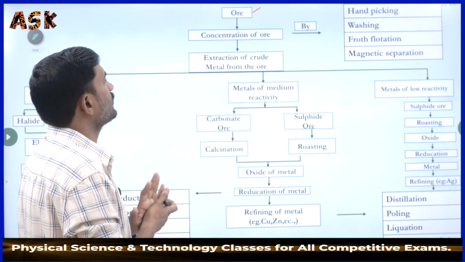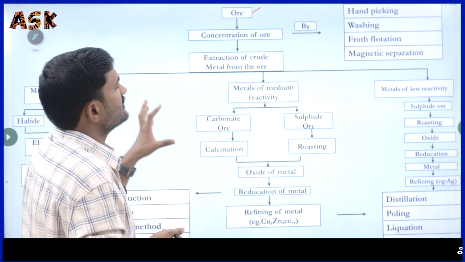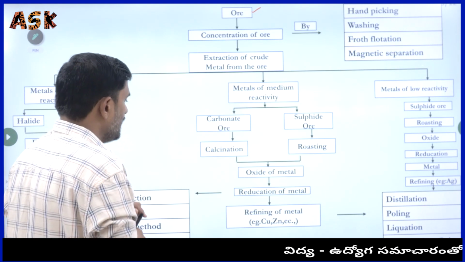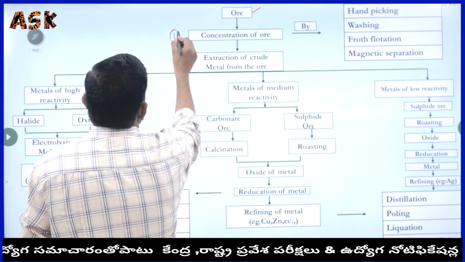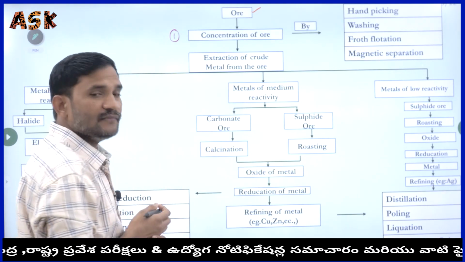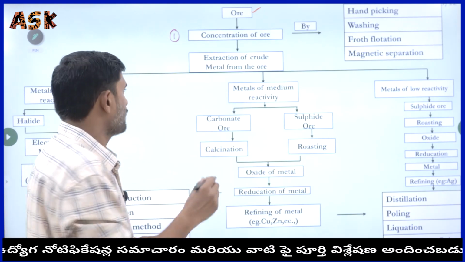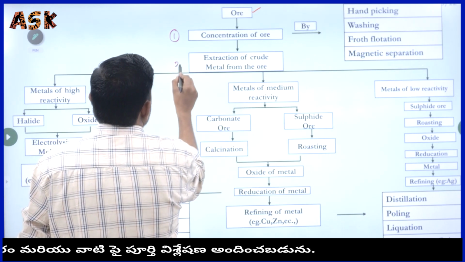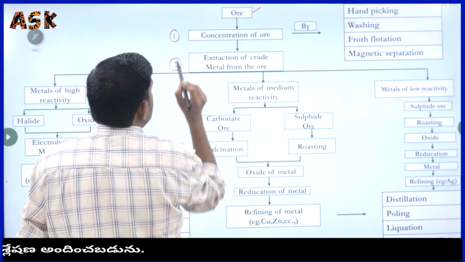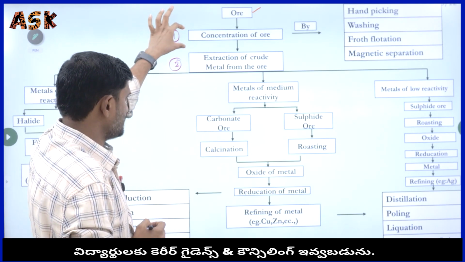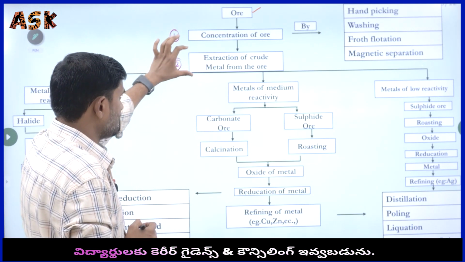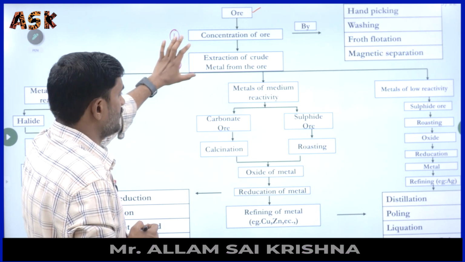First we have to take the ore. Here some steps are there, especially 3 steps. This is the first step: concentration of ore. Second one, extraction of crude metal from the ore. The first is concentration, and the second is extraction of the crude metal from the ore.